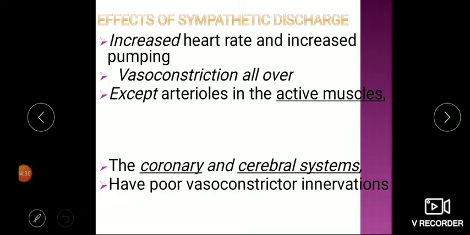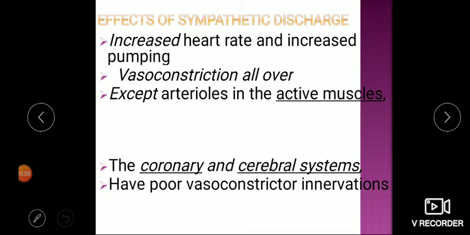It is also important that they be conserved, because both are vital organs, coronary supplying the heart, cerebral supplying the brain. If there is vasoconstriction here, blood flow to the heart and brain will reduce, and the person will be in danger. So it's a natural protection phenomenon. If there is sympathetic discharge, vasoconstriction occurs all over except these two.